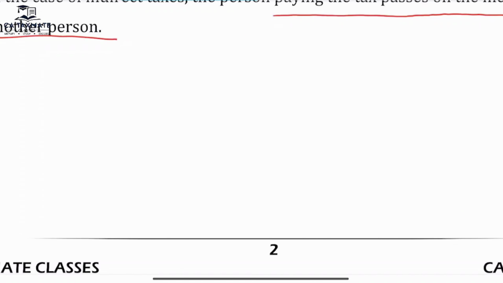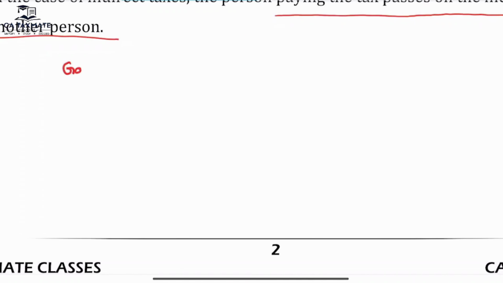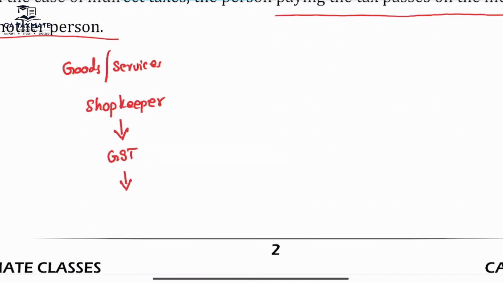If you buy any goods or receive any services, the shopkeeper or the service provider will collect GST from the customer, and this GST he will remit to the